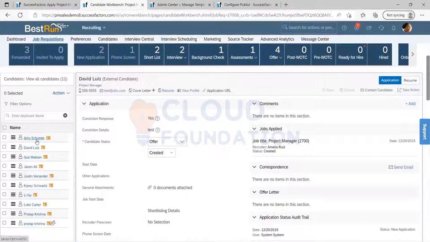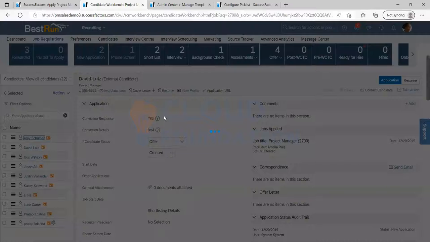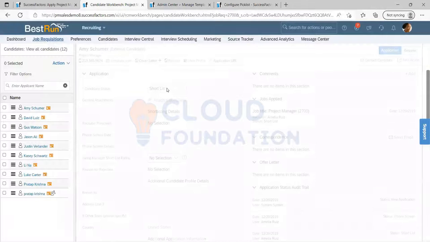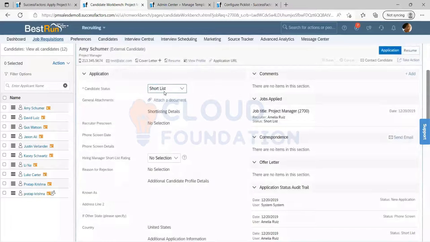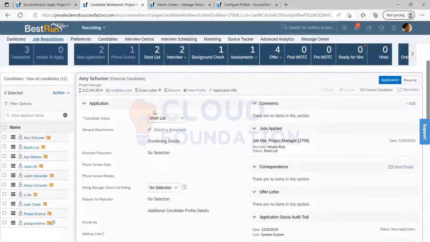I moved the candidate to a different status. See, now the candidate status is changed here. Right, these are all interrelated. You have to add it by default. In case you're adding any new status, then you have to go to the request and add that status there.